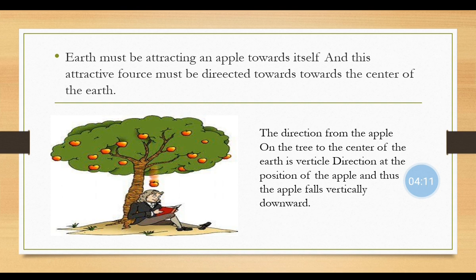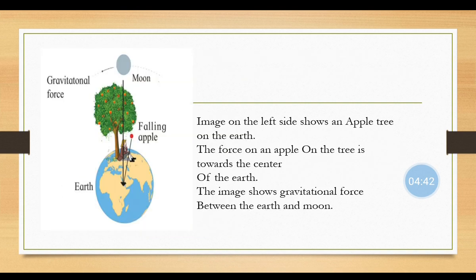The apple is falling from above towards the center of the earth. The direction from the apple on the tree to the center of the earth is vertical, so the force acts vertically downward at the position of the apple, and thus the apple falls vertically downward. See the position where the apple is falling. It is falling in a vertically downward direction.